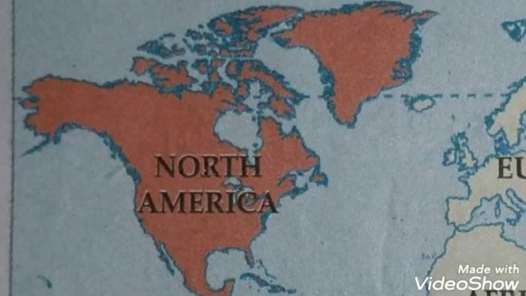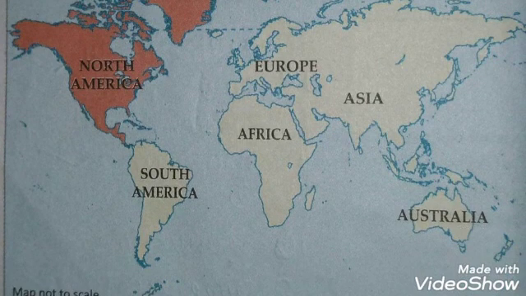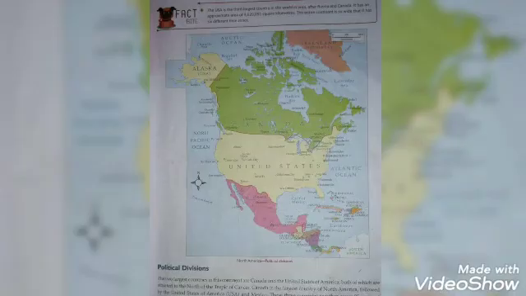So the largest island in the north is Greenland. It is the largest island in the world and comes under Denmark. Baffin Island and Victoria Island are two of the largest islands located in and around the Hudson Bay. The other important islands are Newfoundland and the Aleutian Islands. The continent has very long coastlines, fairly indented with many large ports located on the west. Indented means not straight, where there are too many curves.